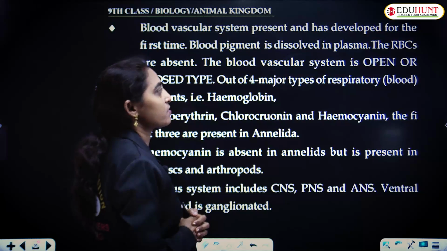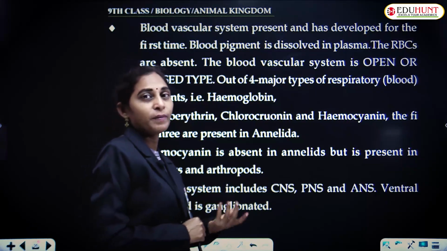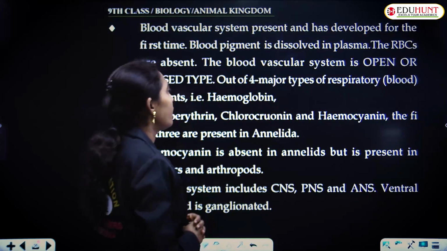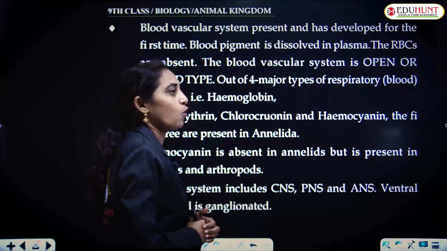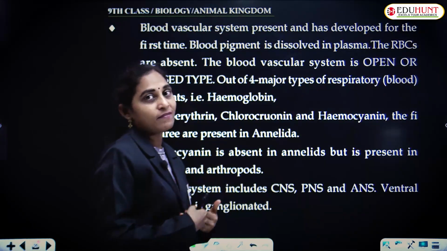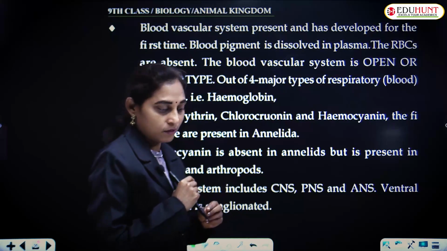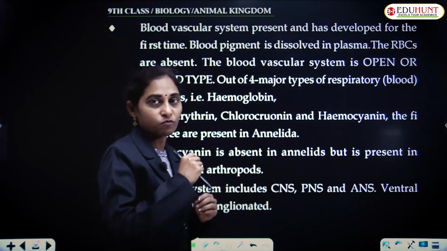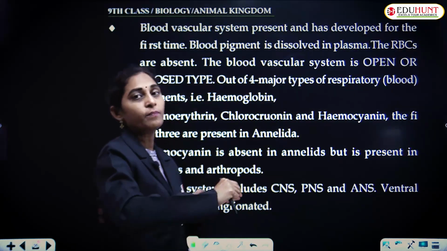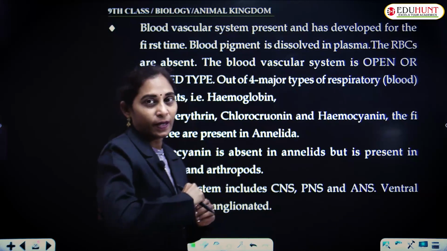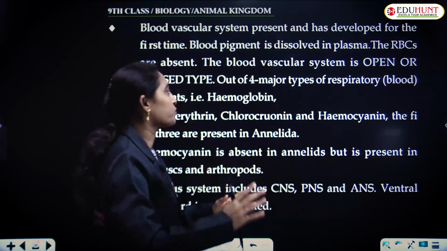The blood vascular system may be open or closed type. Open ante body cavity lo flow అవుతూ ఉంటుంది, and if it is closed, the blood circulates through the vessels, arteries and veins, like tubes.